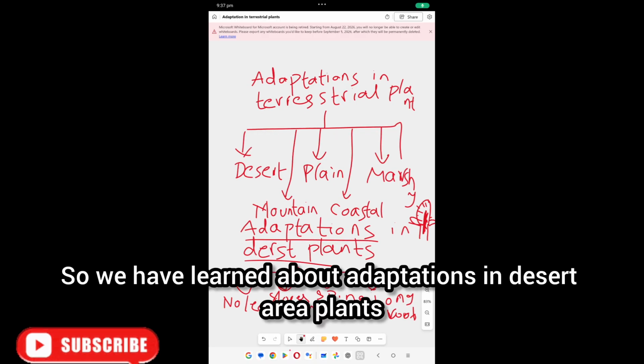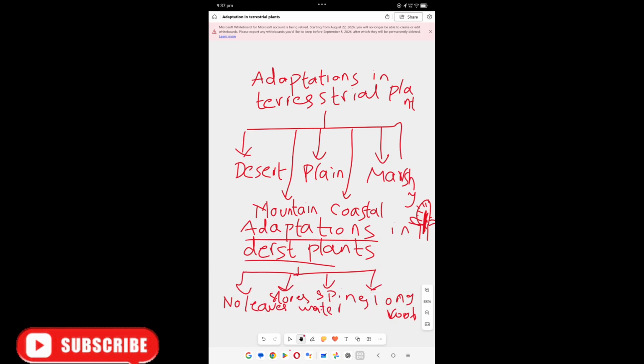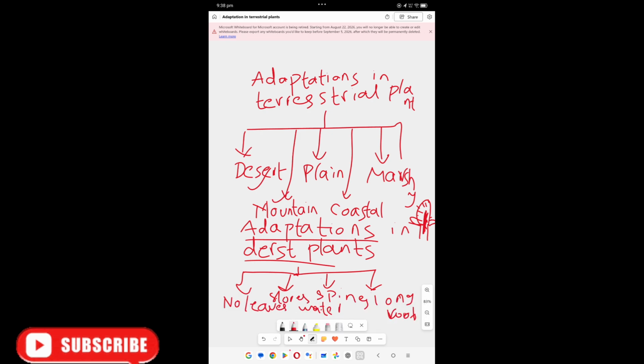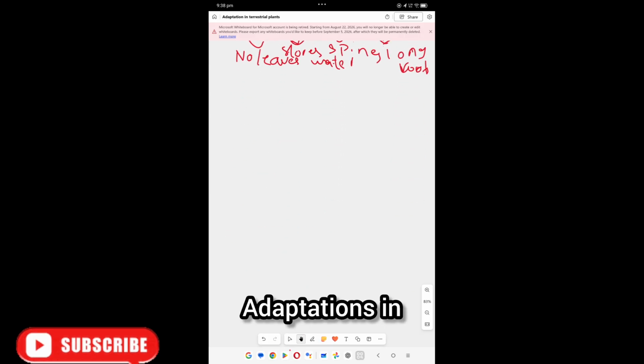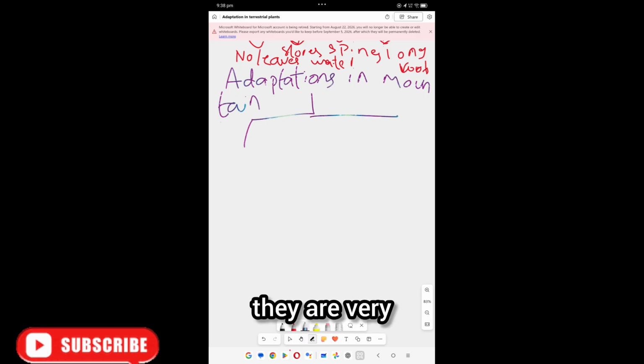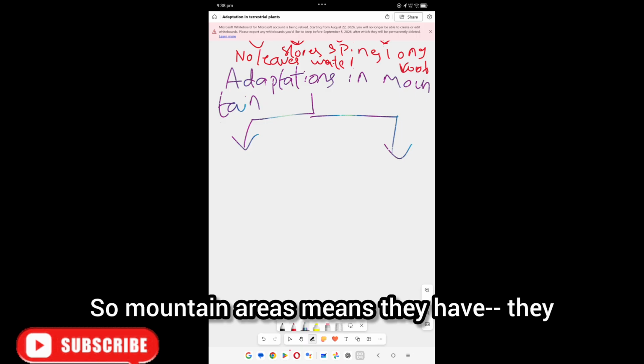So we have learnt about adaptations in desert area plants, and now we are learning about adaptations in mountain areas. Mountain areas are very cold regions.